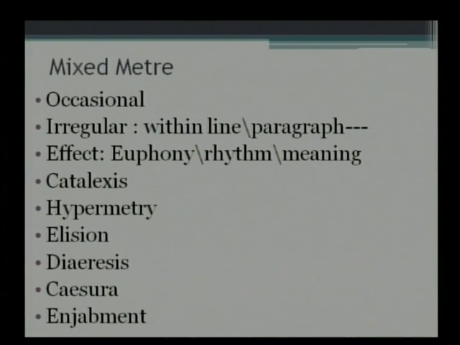Another occasional mixed meter is when you have a caesura. It comes from the Latin word which means pause. Can we have a line, Namita, as an example? I think the most famous of them all, "A thing of beauty is a joy forever." Keats's Endymion, my dear students. Where do you pause? This is the question. This is what caesura means. Where do you pause for poetic effect? "A thing of beauty is a joy forever." You can't read it like that. You have to pause.